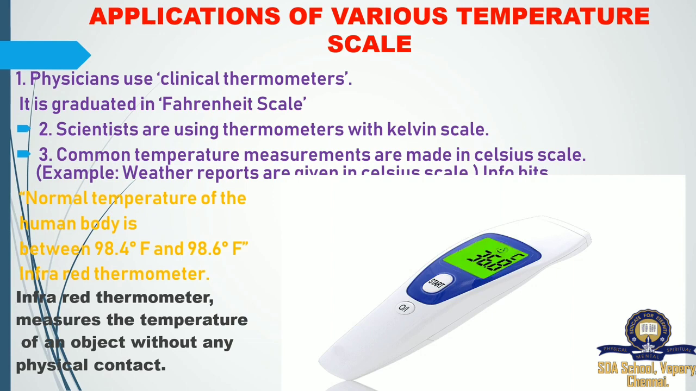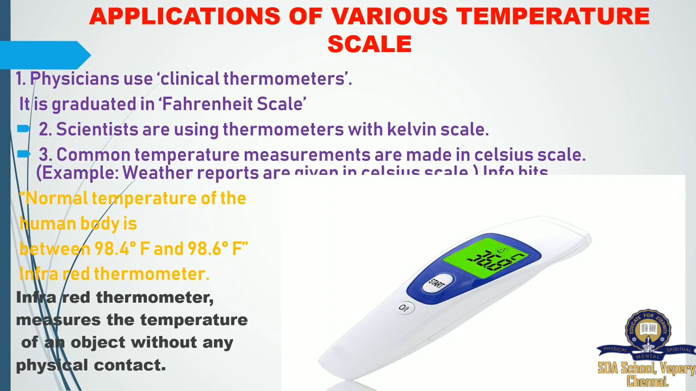Common temperature measures are made in Celsius scale. Example, weather reports. So weather reports and all are made by Celsius scale. It depends upon the place, what they need, so they are using different types of thermometers. Our normal body temperature is 98.4 Fahrenheit and then 98.6 Fahrenheit. So the lower limit will be 98.4 Fahrenheit, the upper limit 98.6 Fahrenheit.